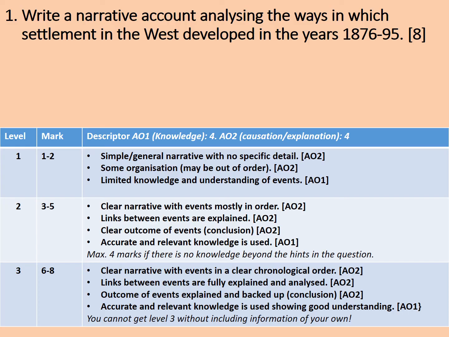Now, one of the tricks here is that we've just looked at the Oklahoma land rush of 1893, and earlier than that, we've had a look at the Exodusters. But those two events are not actually very well linked together. So it's not as if you could say, firstly, there was the Exoduster movement, and then there was the Oklahoma land rush. The challenge here is you're going to have to think of something else which unites those two things, maybe by way of a theme, or links them in some other way.